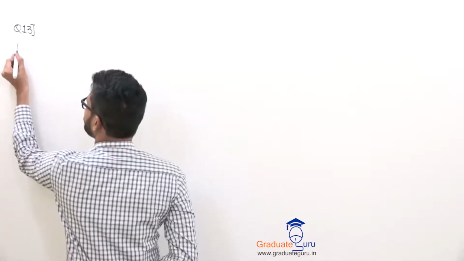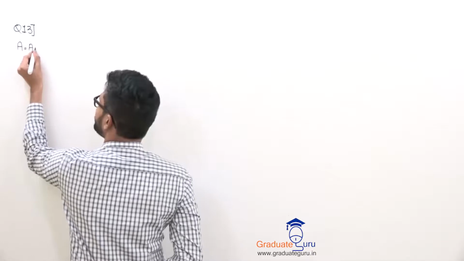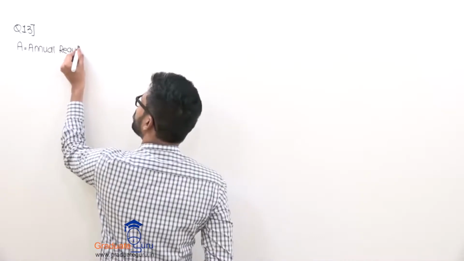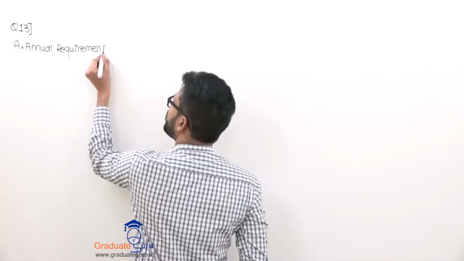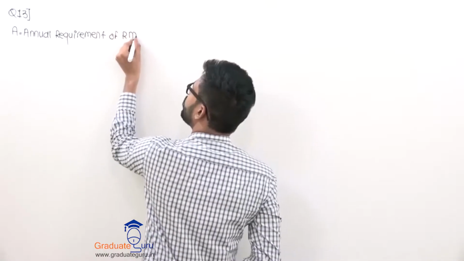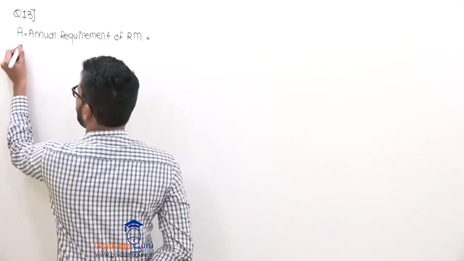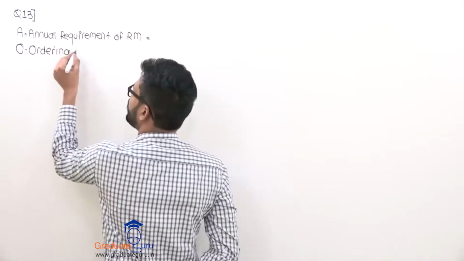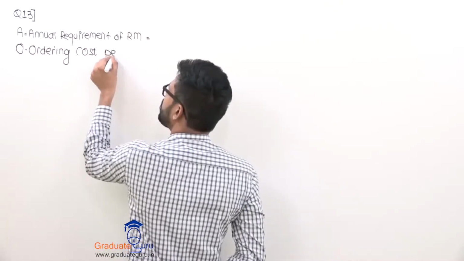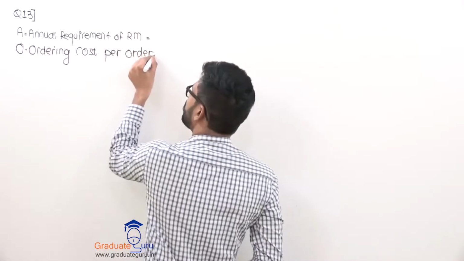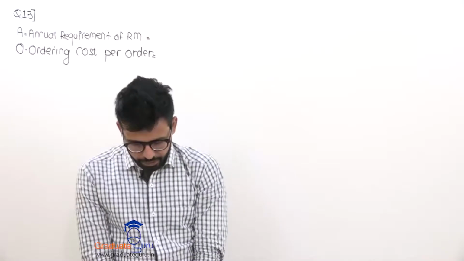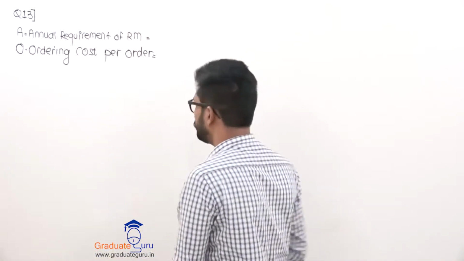First of all, your A, that is annual requirement of raw material. Then your O, that is your ordering cost per order. Then see, carrying cost is given in terms of percentages.